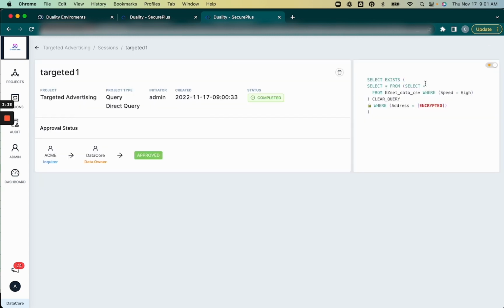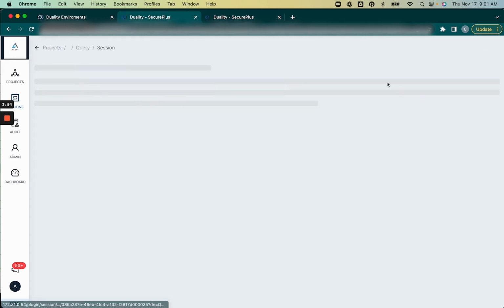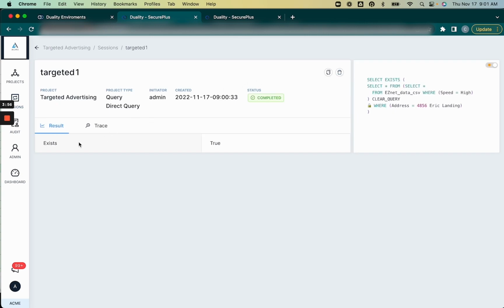However, due to Duality's homomorphic encryption, I, as the third party, can never see any of that sensitive information. We can also see that this query has been completed, and I also don't know how I responded to that original question. If we jump back over to Acme and take a look at the results, I can see that yes, there is high-speed internet that exists at this particular address.